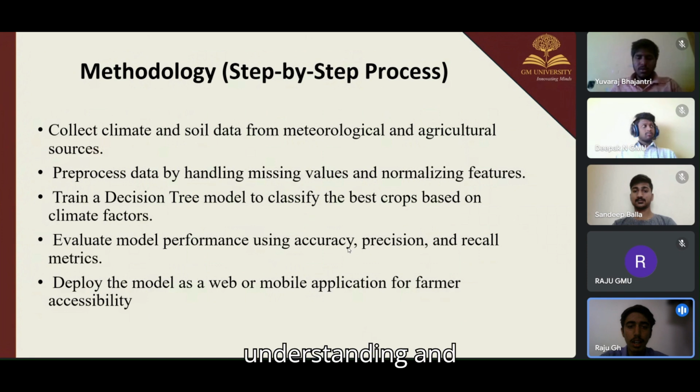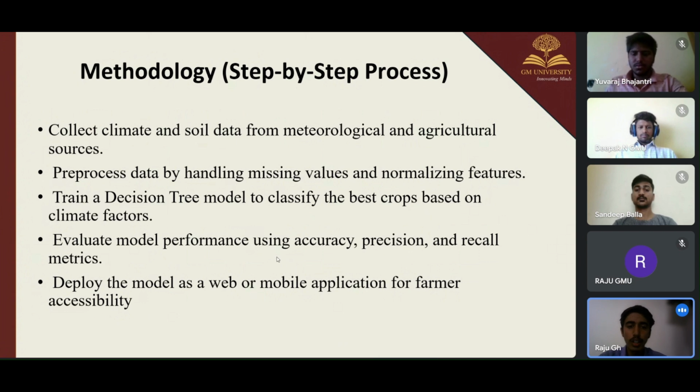Next step, we go on to the data collection and pre-processing. In the data collection, we have gathered the climate data like temperature, rainfall, humidity, soil pH value. Obtain the historical crop yield data from government databases, sensors, and farmer records. In pre-processing, handling the missing values, impute the missing climate data, normalizing the numerical values like temperature and rainfall, encoding the categorical values like convert the crop types into numerical form.